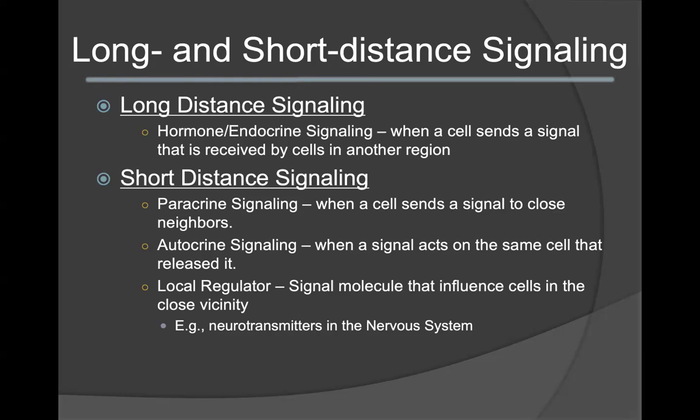Within these short distance signaling pathways, you can have a local regulator. A local regulator refers to the actual signal molecule that is causing the response, either in itself or in neighboring cells. An example of a local regulator is a neurotransmitter. A neurotransmitter acts between two communicating cells in the nervous system.